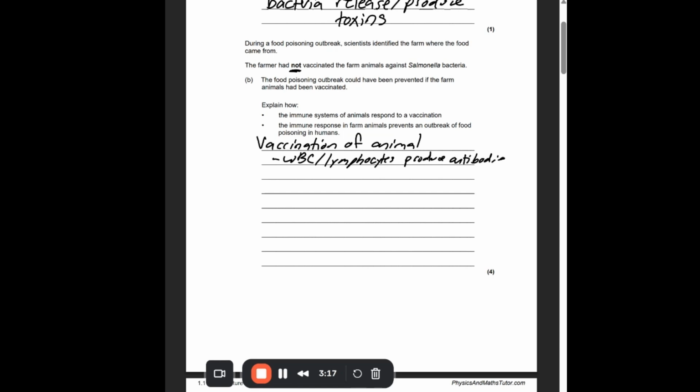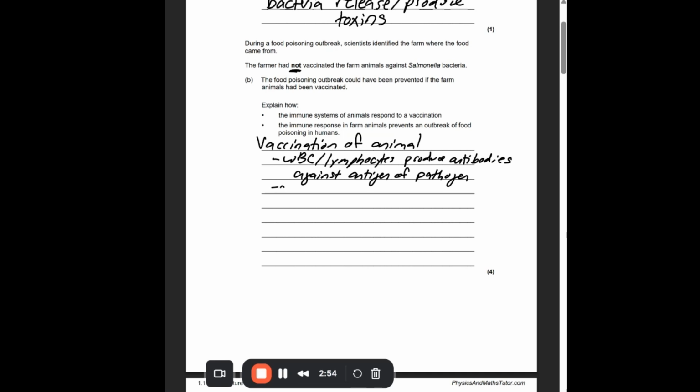Key word that we need to have is antibodies against the antigen of the pathogen. Remember, a pathogen is anything that causes a disease, and the antigens are the proteins on their cell surface that we can identify, and that's how we can target them.